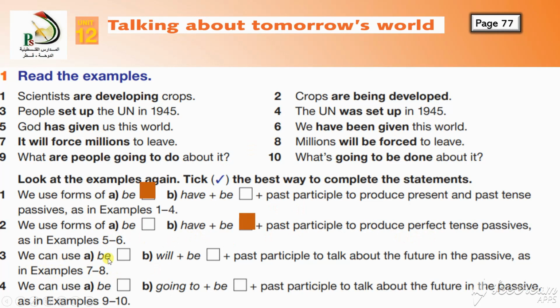Number 3, we can use will be plus past participle to talk about the future in the passive. As an example, 7 and 8. In 7 and 8, what did we use? Will. And it is for what? For the future. Yes, we did not use is or am. We used will. Number 4, we can use be going to be plus past participle to talk about the future. Be talks about the present. Going to be.